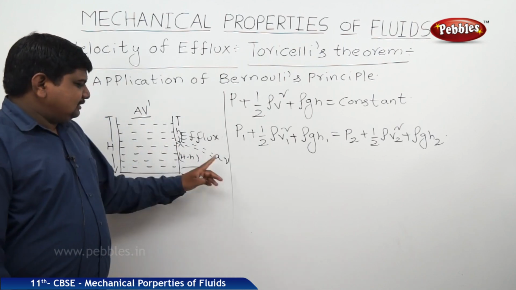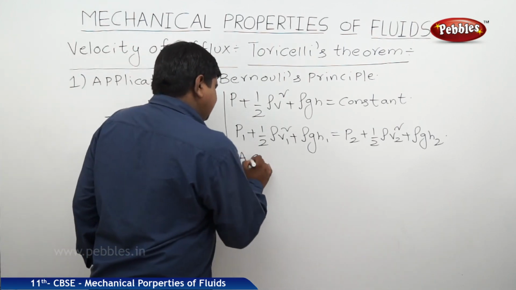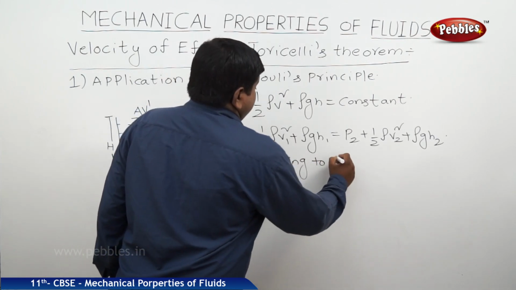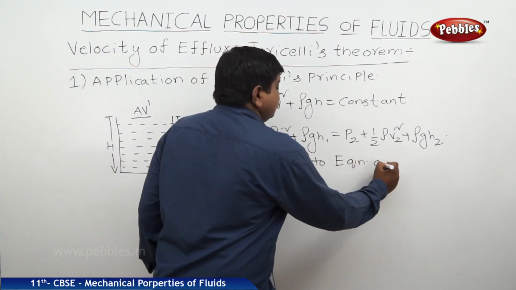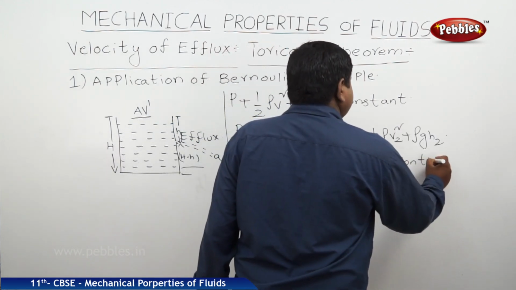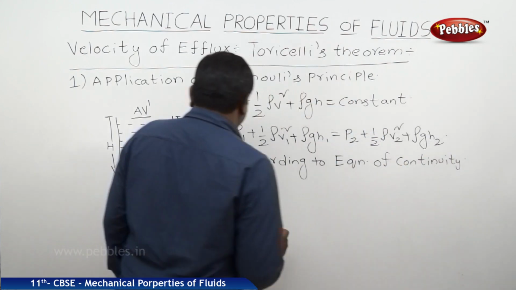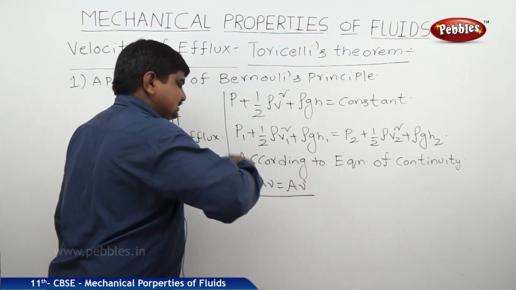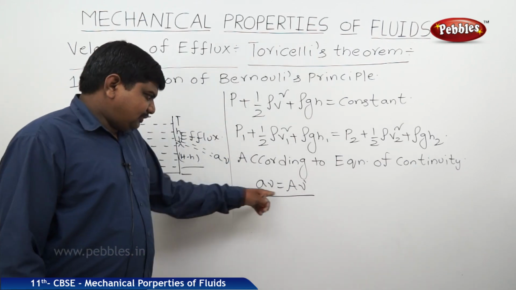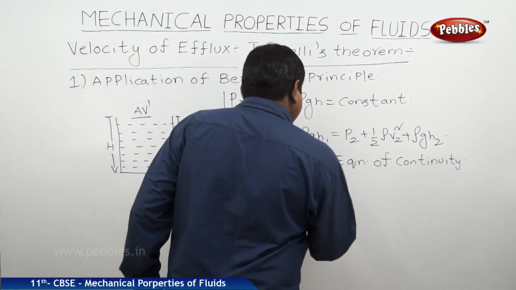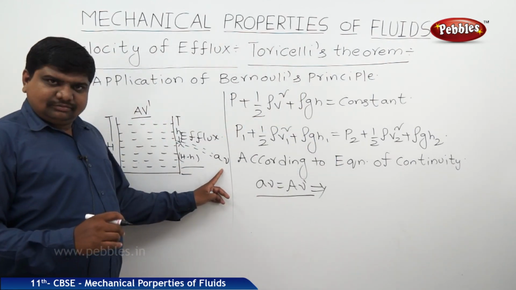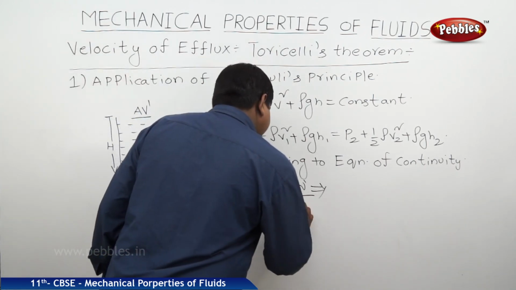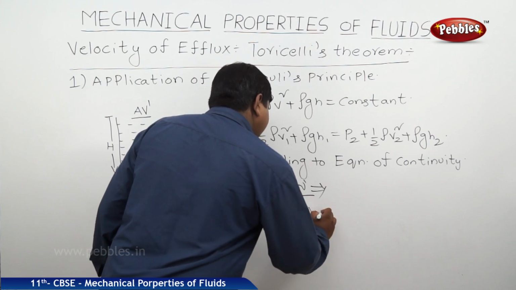So, according to the equation of continuity, a v is equal to capital A v dash. So, from this, the velocity here, v is equal to capital A by small a into v dash.